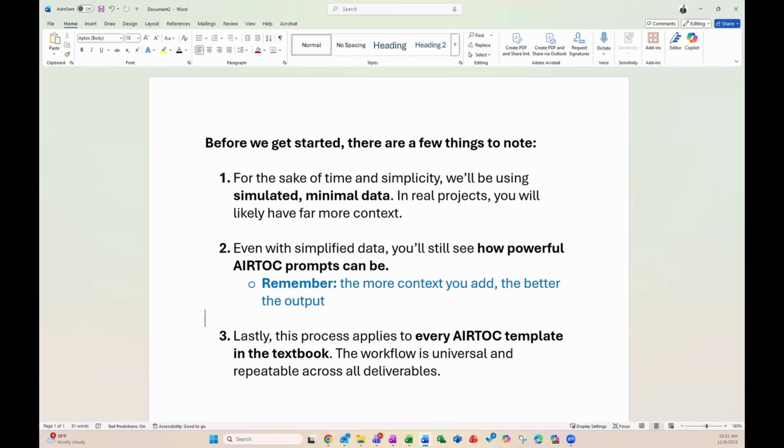And number three, this process applies to every AIRTOC template in the textbook. The workflow is universal and repeatable across all deliverables. Let's go ahead and dive in.